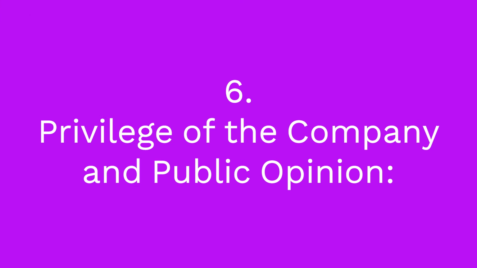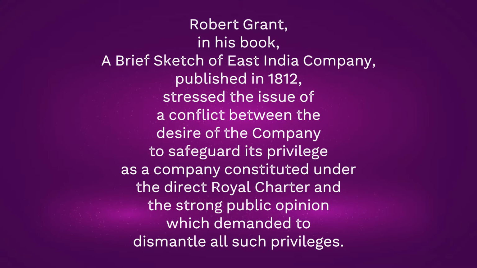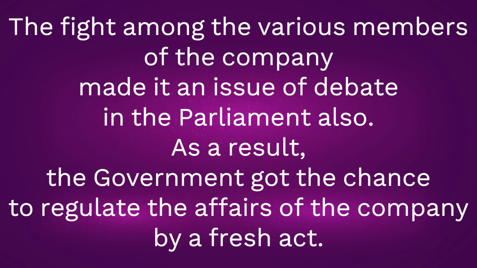6. Privilege of the company and public opinion. Robert Grant, in his book, A Brief Sketch of the East India Company, published in 1812, stressed the issue of a conflict between the desire of the company to safeguard its privilege as a company constituted under the Directorial Charter and the strong public opinion which demanded to dismantle all such privileges. The fight among the various members of the company made it an issue of debate in the Parliament also. As a result, the government got the chance to regulate the affairs of the company by a fresh act.